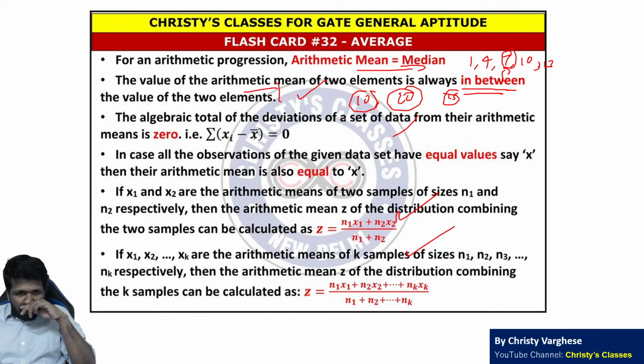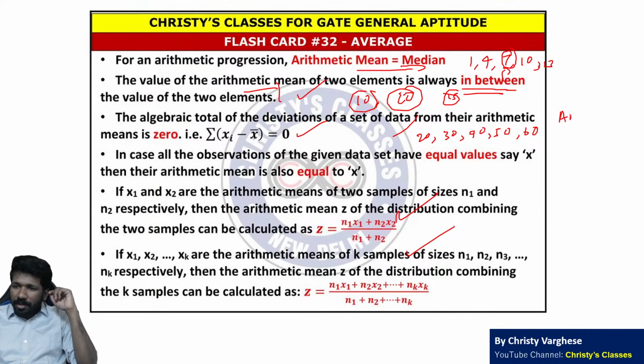सो दैट इज दैट कॉन्सेप्ट। Now this again it takes some time to explain, but if possible I will explain. For example, the score of a cricket batsman was 20, 30, 40, 50, 60, 5 मैचेस हैं, so इसका arithmetic mean कैलकुलेट किया तो 40 मिलेगा, क्योंकि arithmetic mean मीडियन इक्वल होगा अरिथमेटिक प्रोग्रेशन में, ये अरिथमेटिक प्रोग्रेशन है।